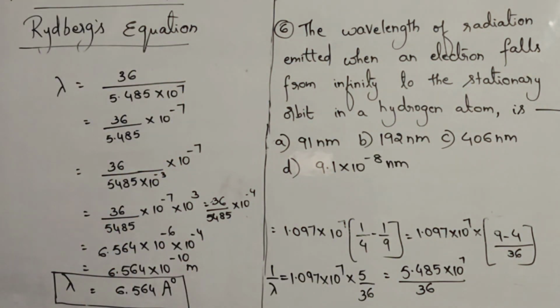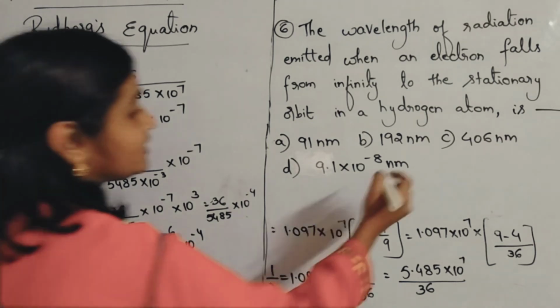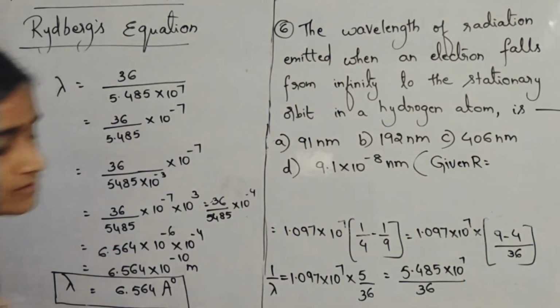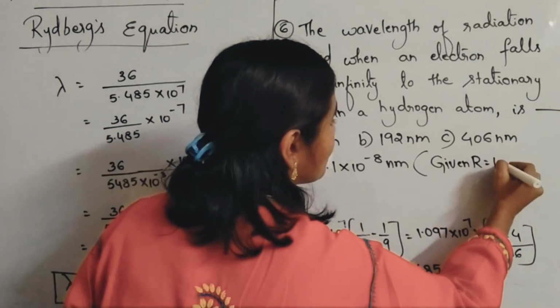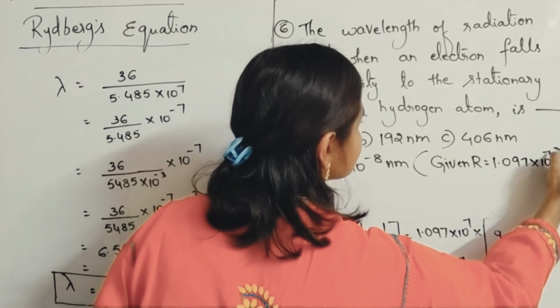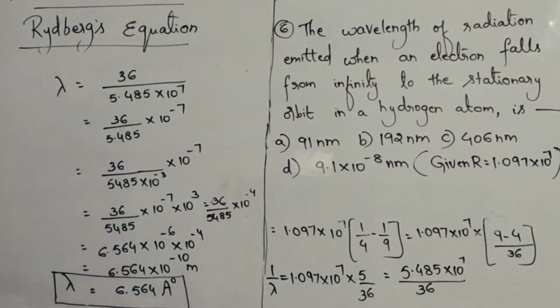So what you have to find here? Limiting wavelength you have to find. Now, R value is given here. R is equal to how much they gave? Yes, 1.097 into 10 power 7. This is the R value given. Okay, so this is your question.